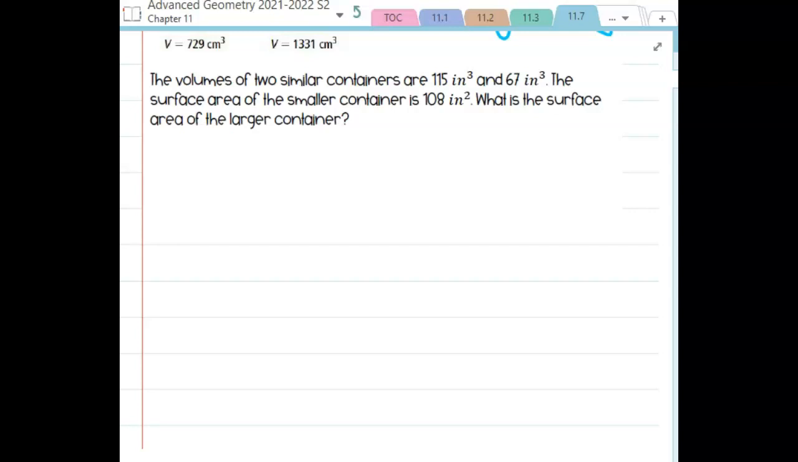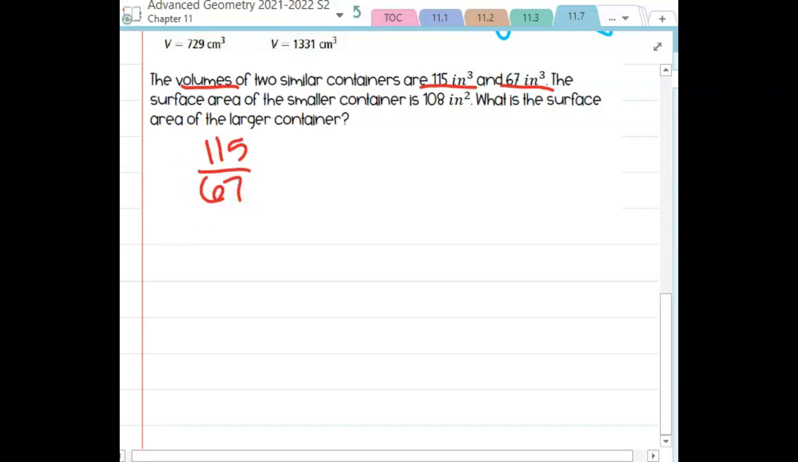So the first thing that we want to be able to do is find that scale factor, that a to b. So I need to start with the ratio that I know. Now they tell me that the volumes are 115 to 67. So I know both of the volumes. What we're going to do first is write that as a ratio. So 115 over 67. Now this is volume, so this was something cubed over something else cubed.